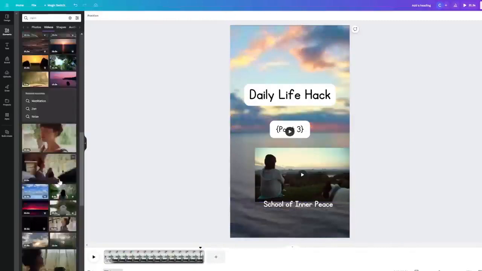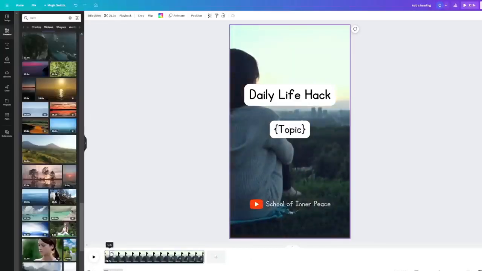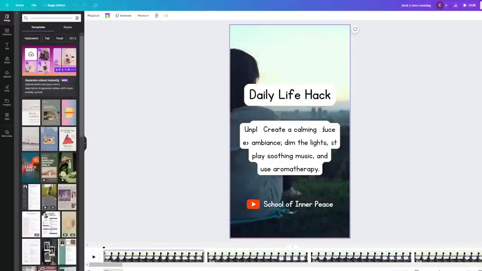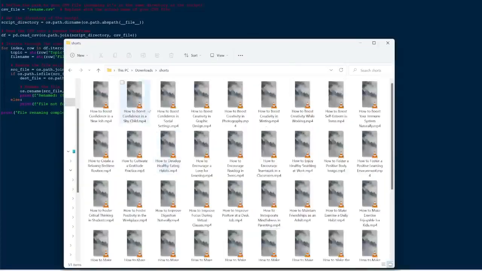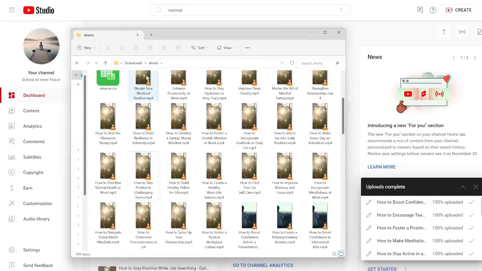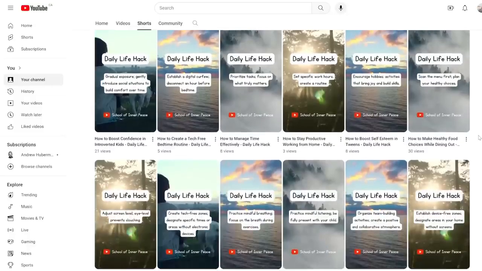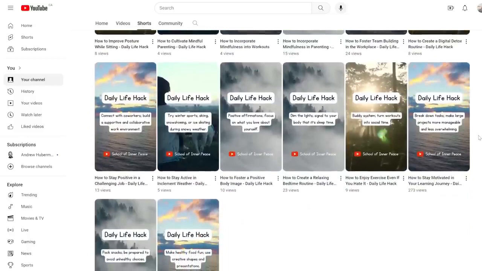Next, I'm going to do a third batch with, again, a different background to give it more variation. But you already know the steps, so I'm just going to time-lapse this. So those are basically the steps to create a ton of shorts in a short amount of time and upload them easily to YouTube. Next, I'll go over how I make long-form videos.